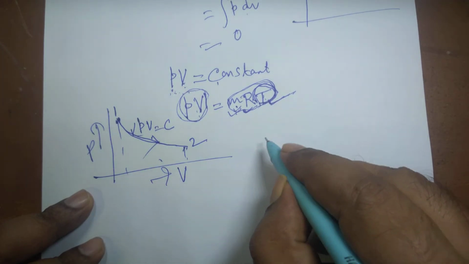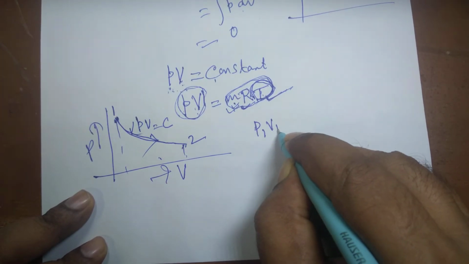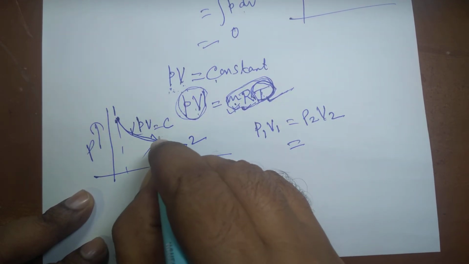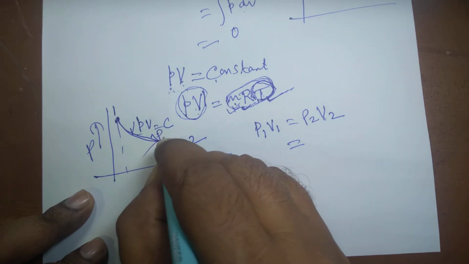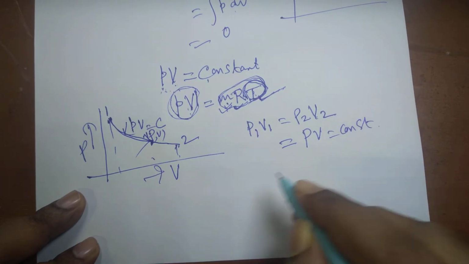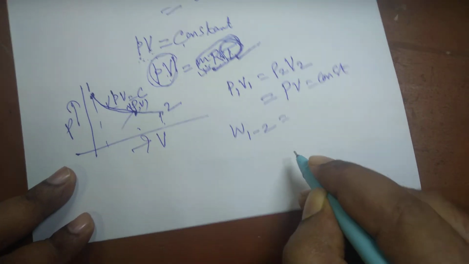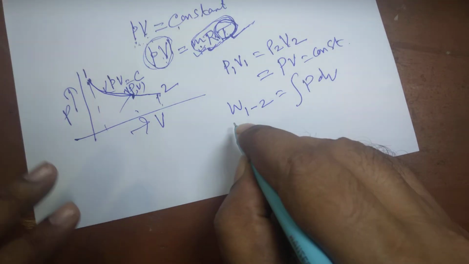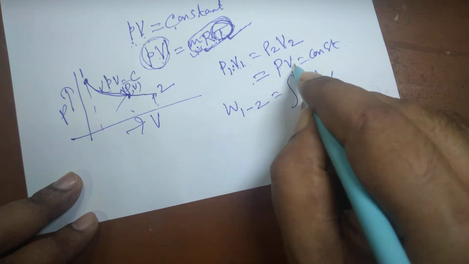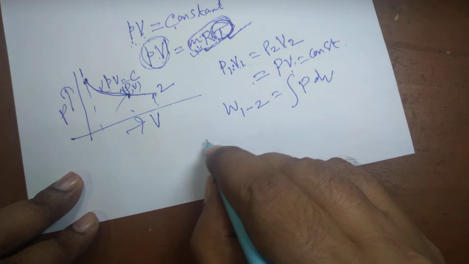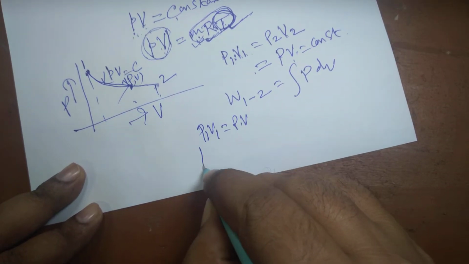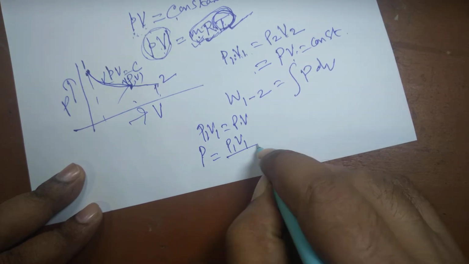Then we can say, what will be the work done? P1 V1 equals P2 V2. Then we can say this is an intermediate point where the pressure is, suppose, P and volume is, suppose, V. Then PV is equal to a constant. So W12 we can find out as the integral of P dV. From these terms I can find out P1 V1 is also equal to PV. So from this equation I can write P is nothing but P1 V1 divided by V.